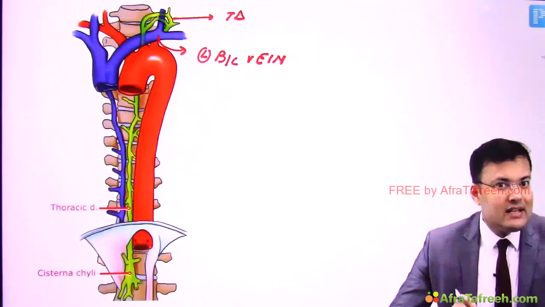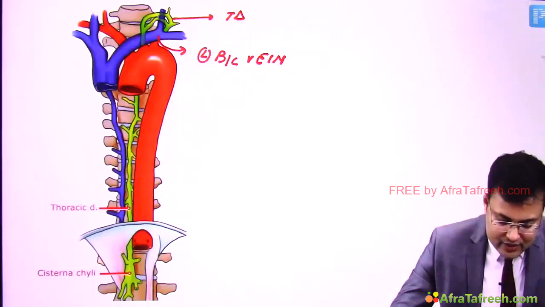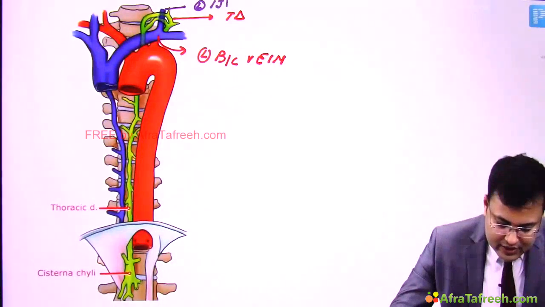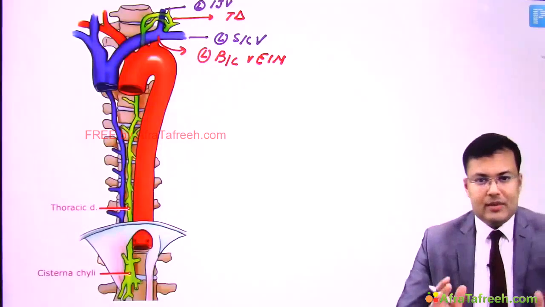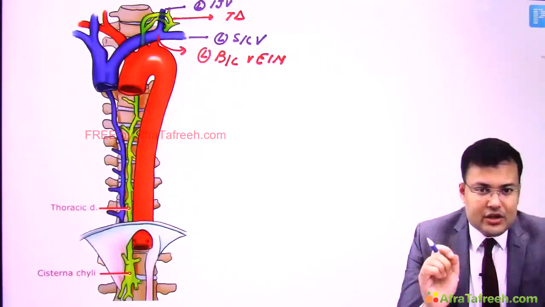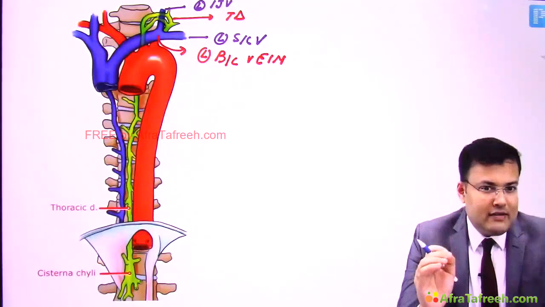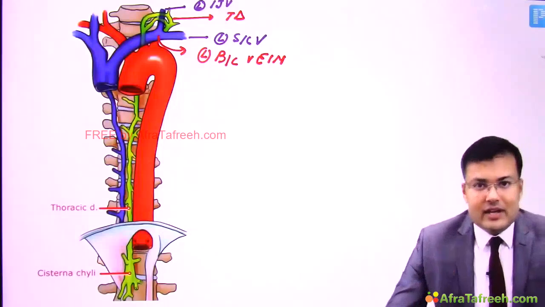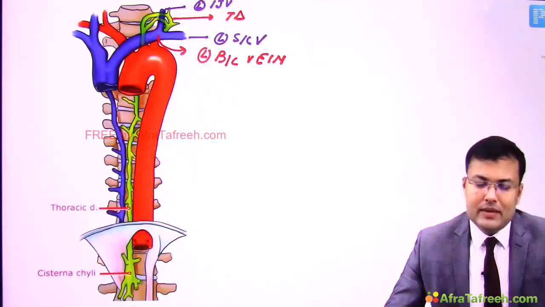What is the exact site of drainage? Here you can see this is the left internal jugular vein, and this is the left subclavian vein. So I'm repeating, the thoracic duct is going to drain at the junction of the left internal jugular vein and left subclavian vein, and its drainage finally goes into the left brachiocephalic vein.